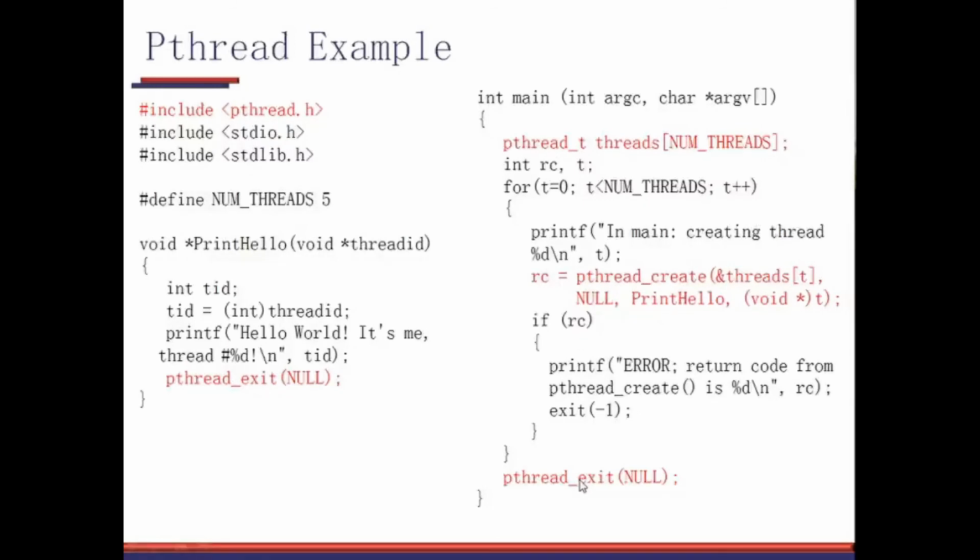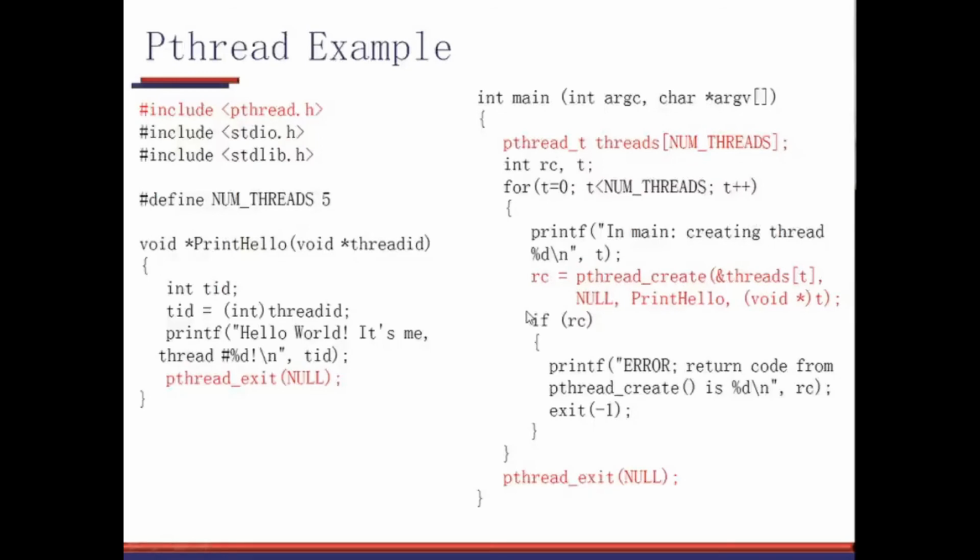So understand how the program is structured. There is a main program which is generating one by one 5 threads, and all the 5 threads are executing the same code. Okay, but they are running in parallel. They are running in parallel and along with the main.